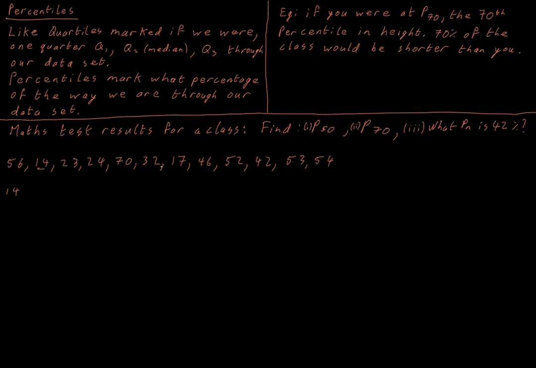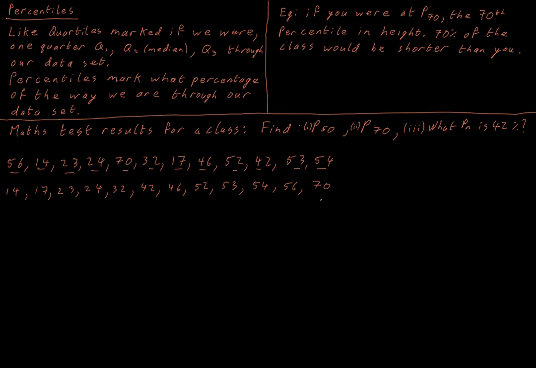As I go through my list, 14 is the smallest number. Next one is 17, so I write that down. Next one, I think, is 23. I'm going to underline these as I go. I can see 23, and there's no other 23, so my next biggest one is 24. I'm going to come back when I've listed all these out. So I have now listed my data set from smallest to biggest. The smallest result, or the smallest percentage that a person got in this test, was 14%, and the highest result was 70%. So we can see this is quite a spread out data set.